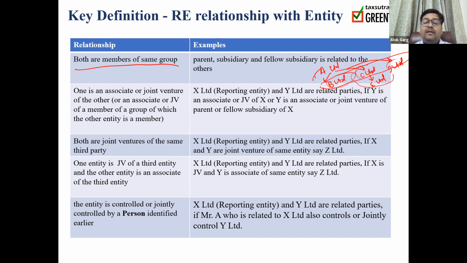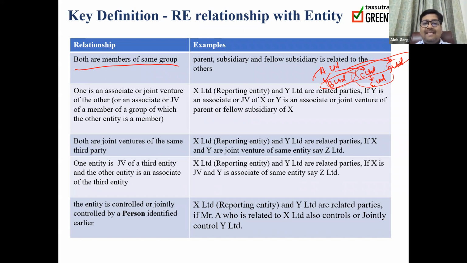If we are preparing the financial statements of E Limited, then A, B, C, D are the related parties. If we are preparing the financial statements of A Limited, then B, C, D, E are the related parties. If we are preparing the financial statements of C Limited, then A, B, D, and E are the related parties. So two or more entities are related parties if they are members of the same group. And same group means parent, subsidiary, fellow subsidiary.